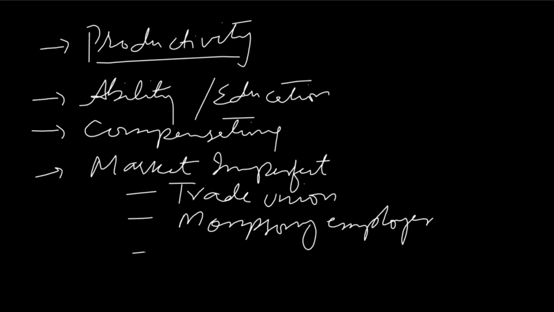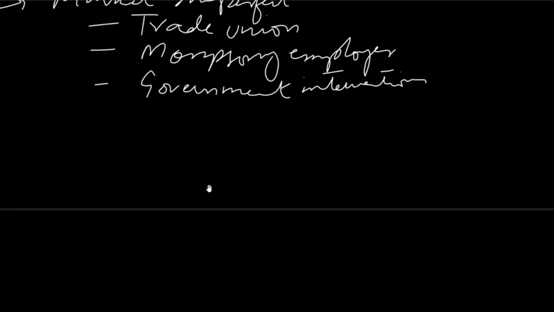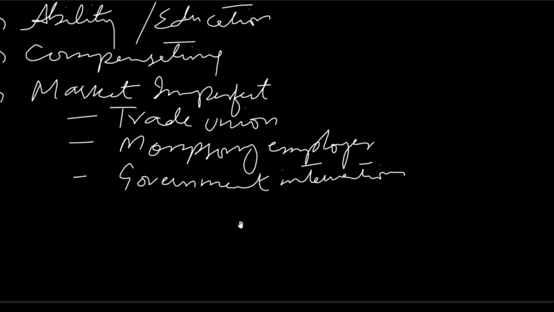And sometimes government intervention is there which leads to low or high wages for different occupations. For example, if government sets a minimum wage rate for a certain profession, then workers will receive high wages, and if government sets a maximum wage rate, then workers will receive low wages. And we can make a single graph showing the situation of monopoly trade union and monopsony employer.